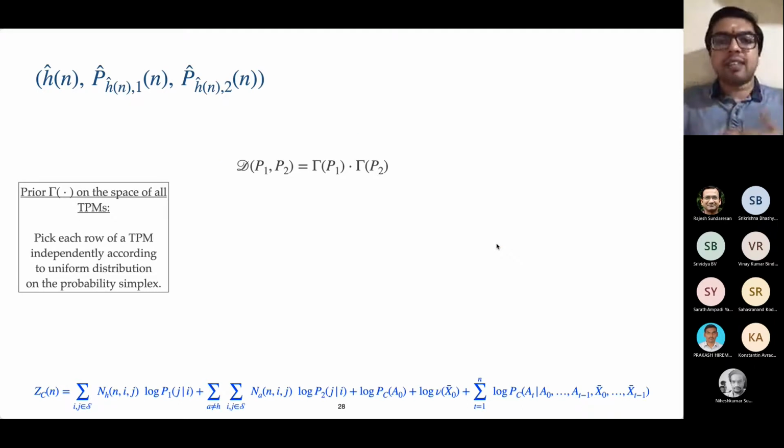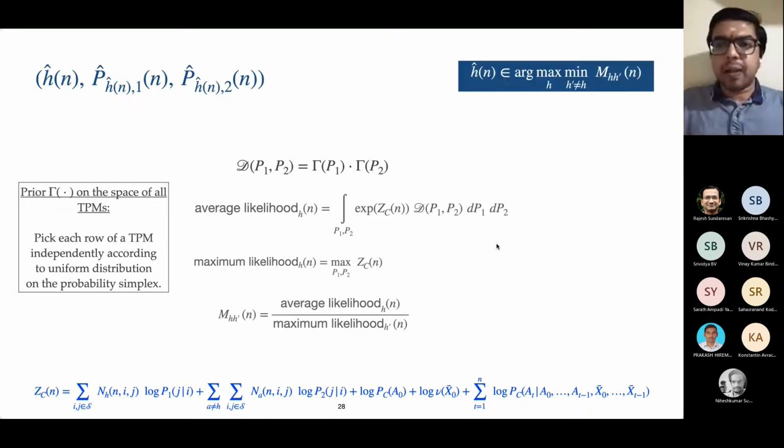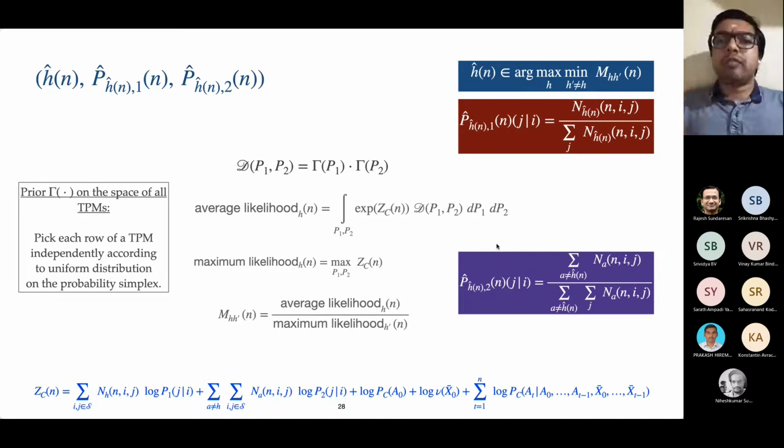So based on all these ideas, we come up with a test statistic. I'm not going to explain the details of what test statistic this is. I'll only mention here that this test statistic is a slight variant of the classical generalized likelihood ratio test statistic. Many of you may be familiar with the GLRT test statistic. In that, there is a logarithm of maximum likelihood by maximum likelihood, correct? In the GLR test statistic, we will only modify the numerator. Instead of the maximum likelihood in the numerator, we will replace it with an average likelihood, where the average is computed with respect to some artificially constructed prior. I'm not going to go into the details.